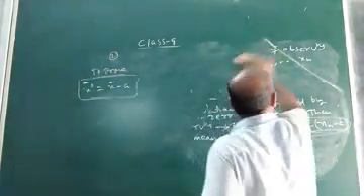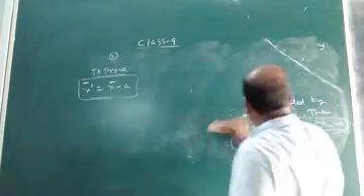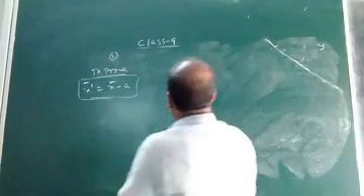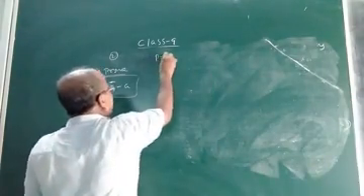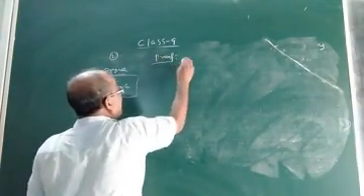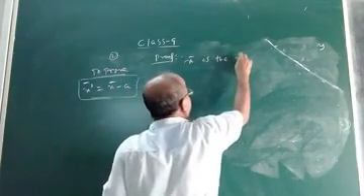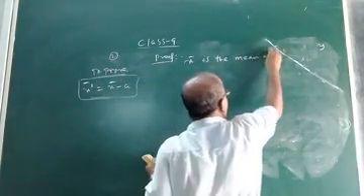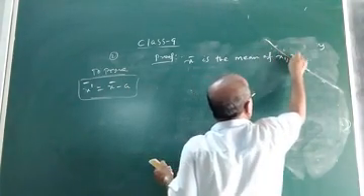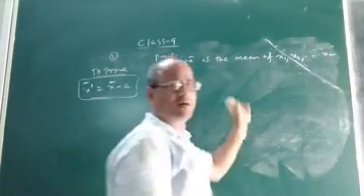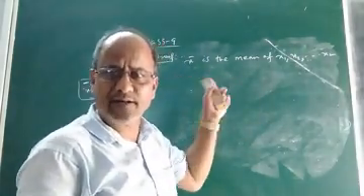So how to prove it? It is also very simple, children. You can easily prove it. Now let us come to the proof part. As we are given, x bar is the mean of x1, x2 up to xn. These are the n observations whose mean is x bar.